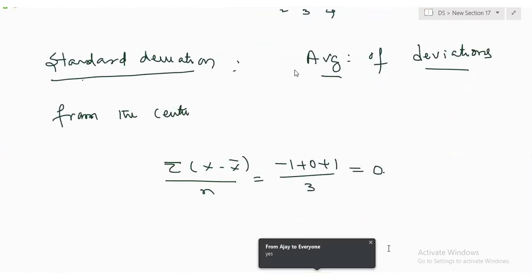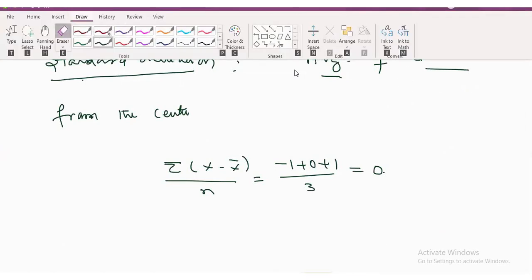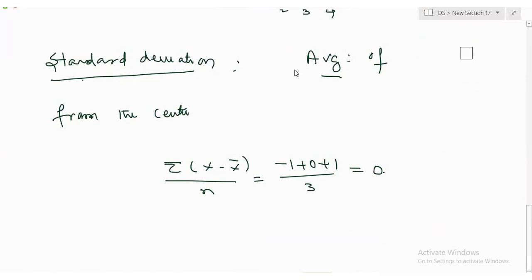So that's the reason, instead of adding the deviations directly, I'm adding the squared deviations, taking the average of the squared deviations. Why did I square it? To avoid that 0, because there is some deviation, right?